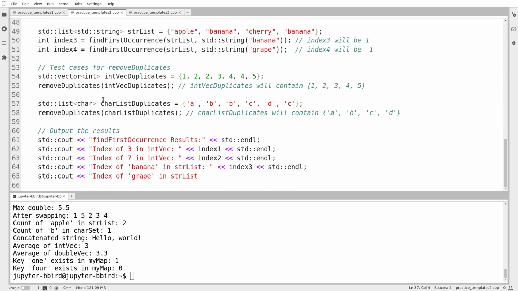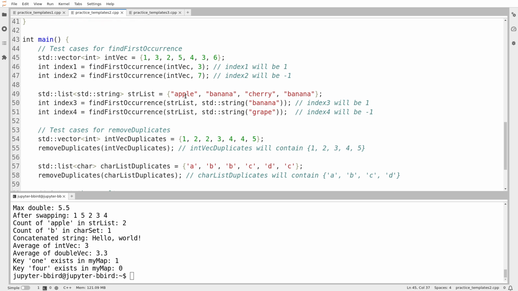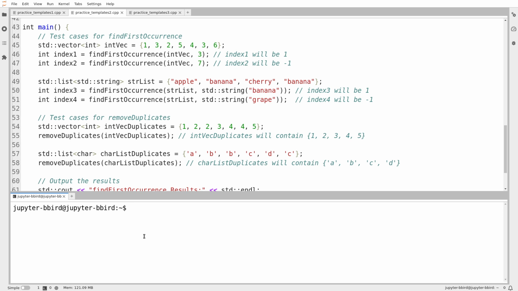Okay, now in the meantime, here are our new test cases. We make a vector of ints, and it says find the first occurrence, and it looks for the element 3, and it looks like what find first occurrence is supposed to do is return the index of the first occurrence of something. We do that also with a vector of strings. That's a good idea. I actually do it with both vectors and lists. That's interesting. I'm just going to get my compile commands sorted out here.